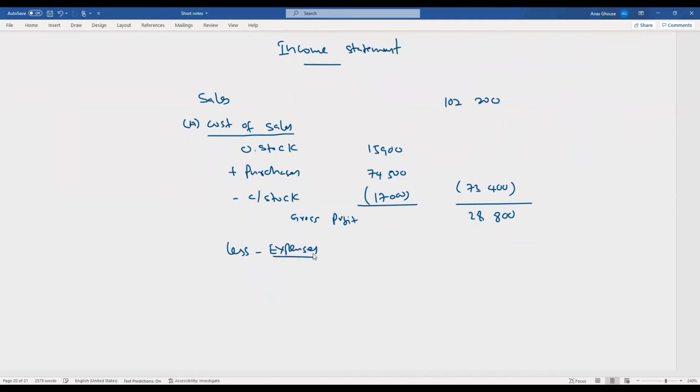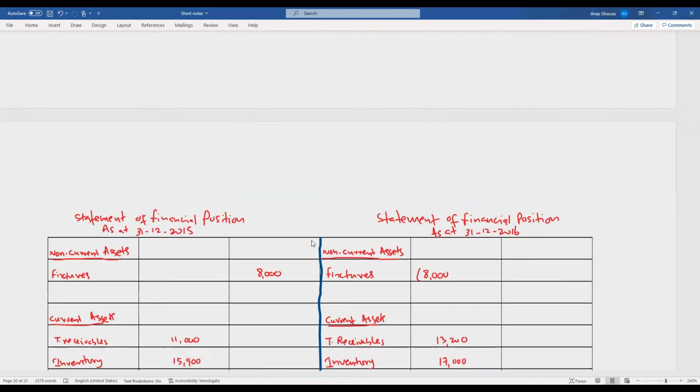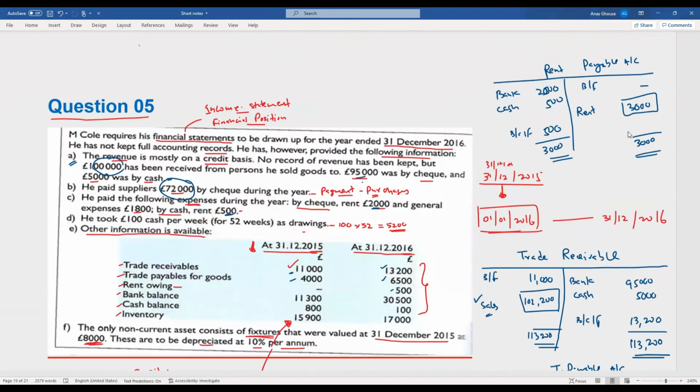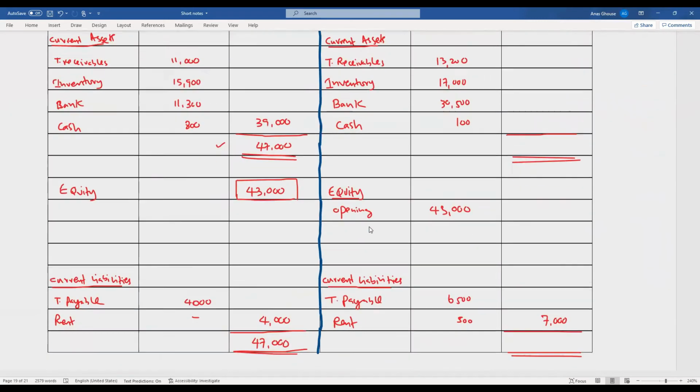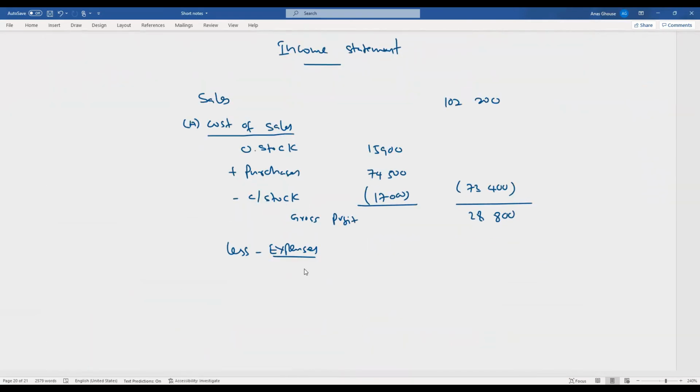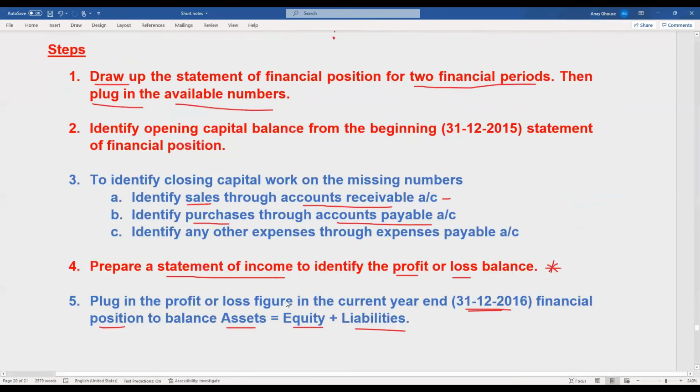Okay, now from this you need to deduct other expenses. So what are the expenses we have? Now one expense is rent. So rent expenses 3,000. This has to be charged to the income statement. And the other expenses will be, he paid general expenses 1,800. Okay, so rent 3,000, general expenses 1,800, and apart from that, we have to charge depreciation, right?